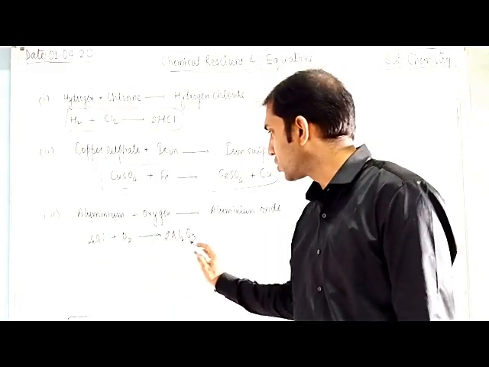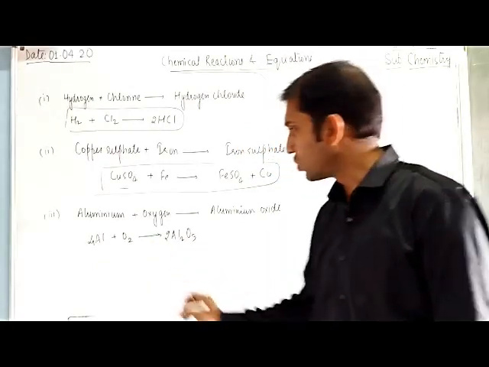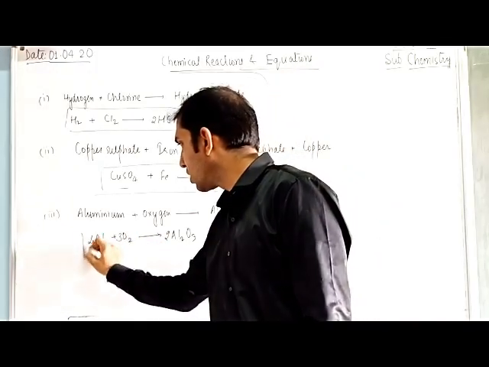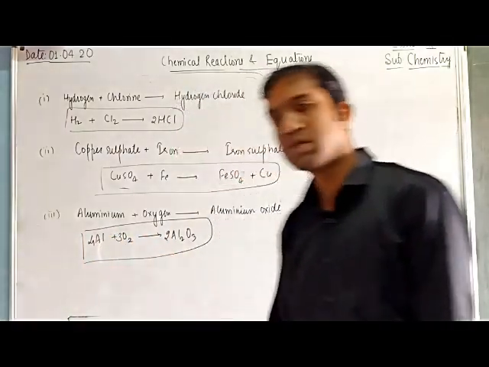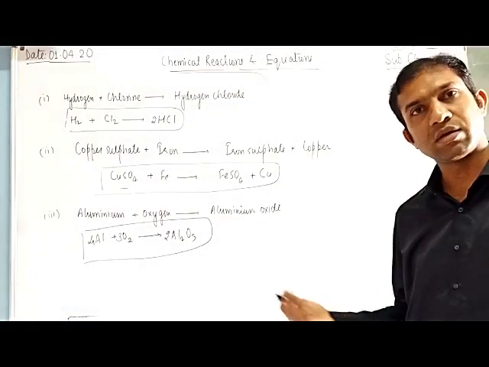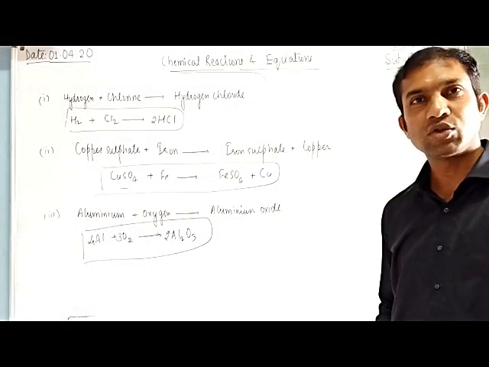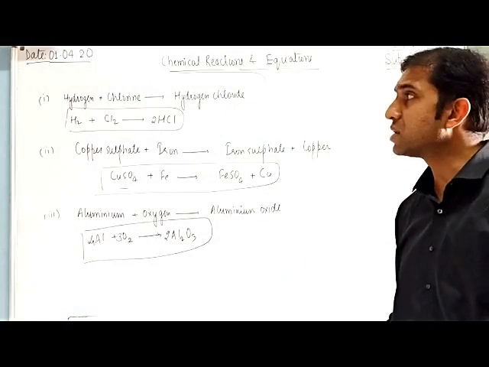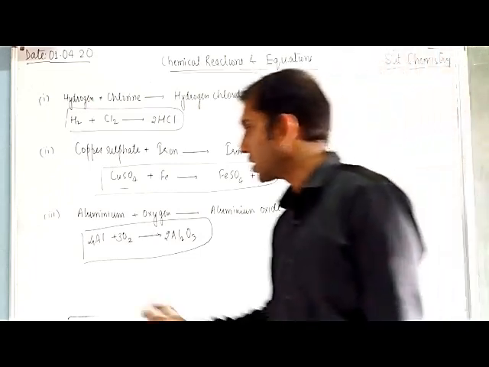But what about the oxygen? 3 to the 6 oxygen is here, so we can multiply oxygen by 3, writing 3 before the oxygen. By this type of method we can balance different types of reactions. We take another example.